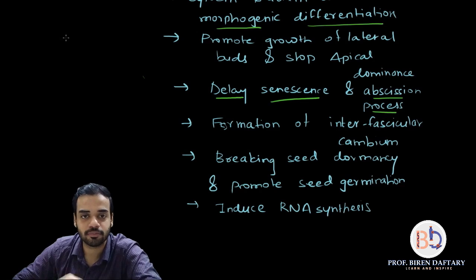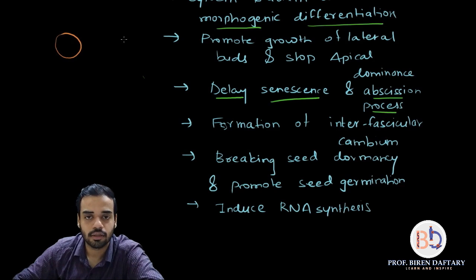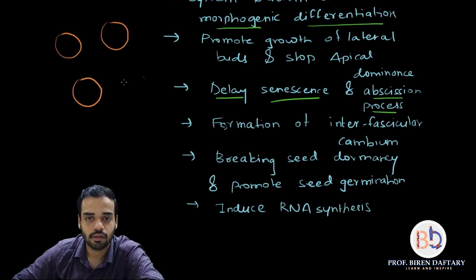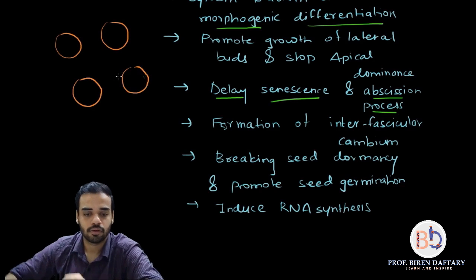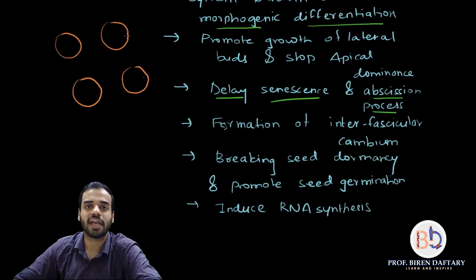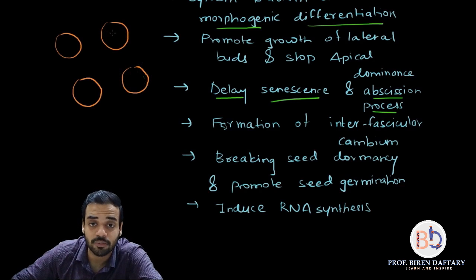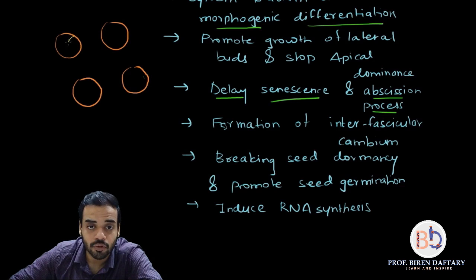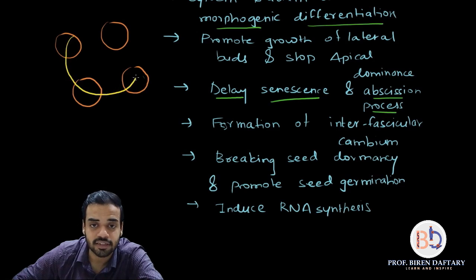Okay, pay attention please. Now I'm going to draw the cambium which is passing through the vascular bundles. This ring which I'm drawing is going to be cambium. You can see this cambium is passing through all the vascular bundles.